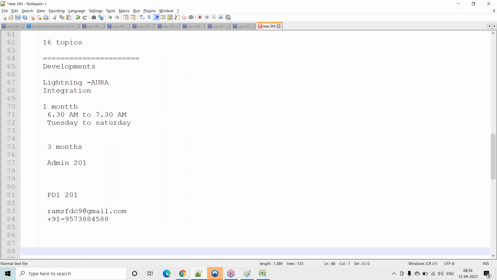And tomorrow is our first session. Timing is 6:30 a.m. to 7:30 a.m. Today we started at 8 a.m., so tomorrow is 1.5 hours earlier. We will start our first session. First, you have to go through 3 to 5 sessions, then you will get an idea. Then we'll discuss.